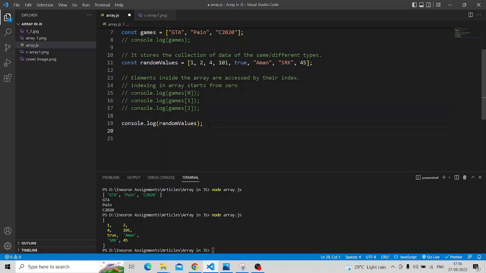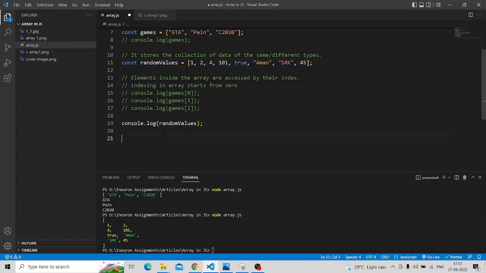Now if you want to access the third element, for example, we don't know about the indexing, we just want to access the third element. So how are we going to approach the third element? Here we can say that 1, 2, 3, this is the third element, but we know that indexing starts from 0. So 0, 1, 2.